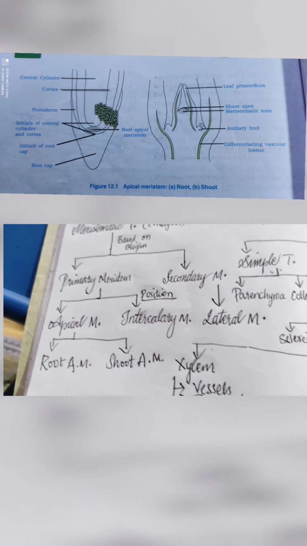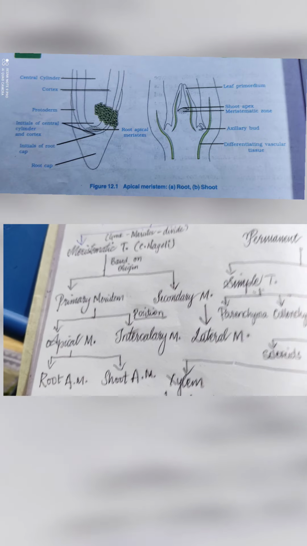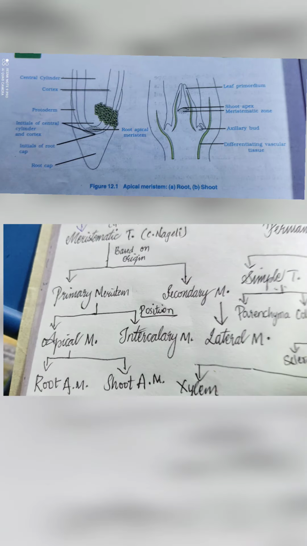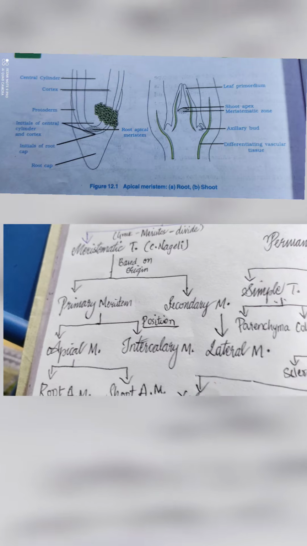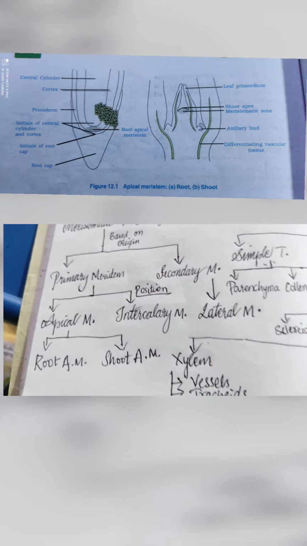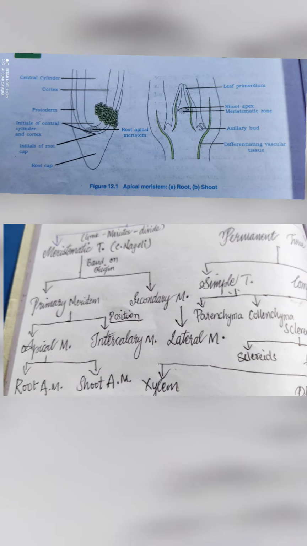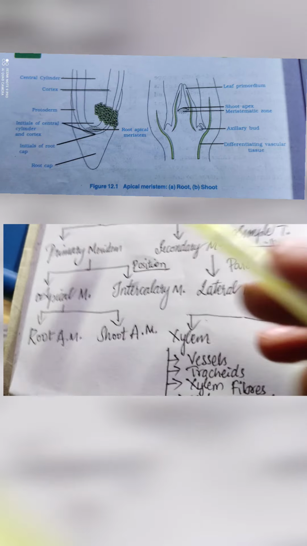Apical meristem is having root apical meristem. The plant is growing in upward direction as well as in downward direction, means the roots are growing inside the soil and the plant is growing towards the sun. There are, what we call, one is anti-gravity growth and second one is towards the gravity.